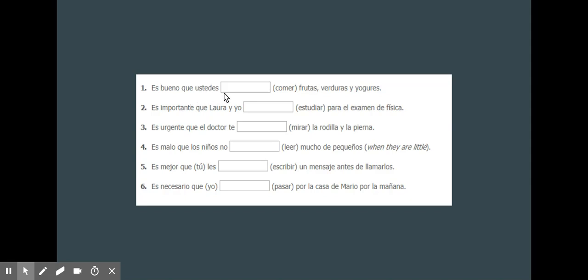So es bueno que ustedes, so the subject is ustedes and the verb is comer, so the conjugation would be coman. Es bueno que ustedes coman frutas. It's good that you eat fruits and vegetables. Number 2, es importante que Laura y yo estudiemos, ¿no? Because it's nosotros. Es urgente que el doctor te mire, ¿no? Because the subject is el doctor. Es malo que los niños no lean mucho de pequeños. Los niños is the subject. Leer, lean.